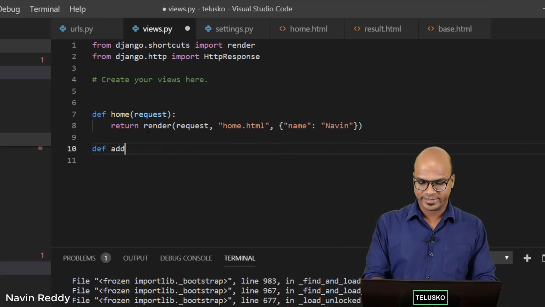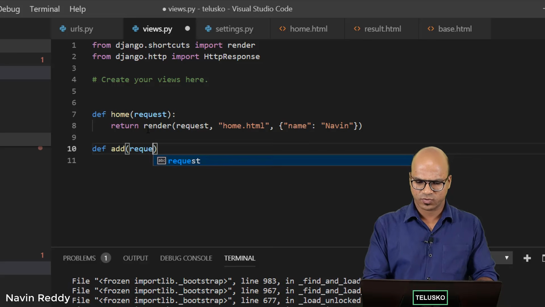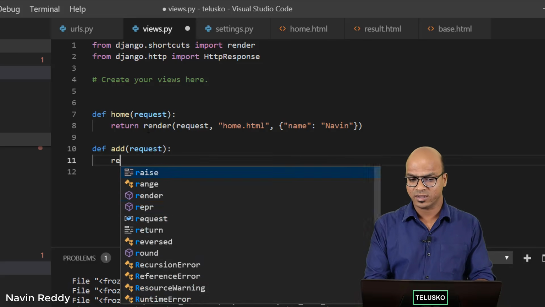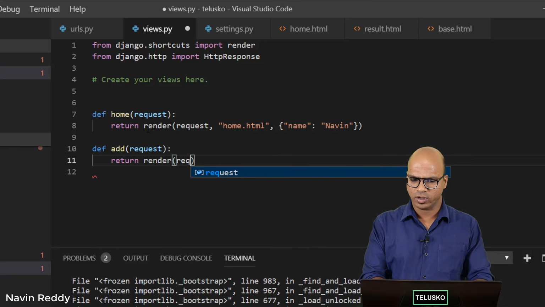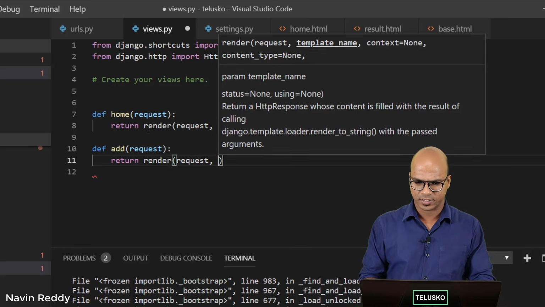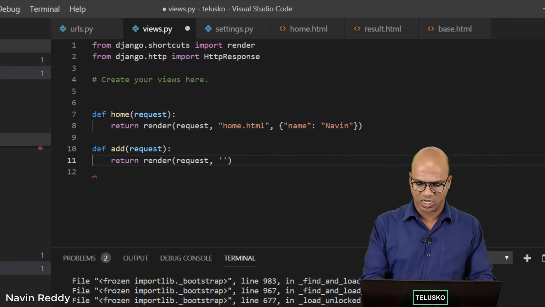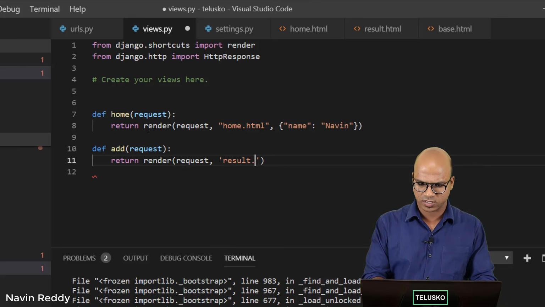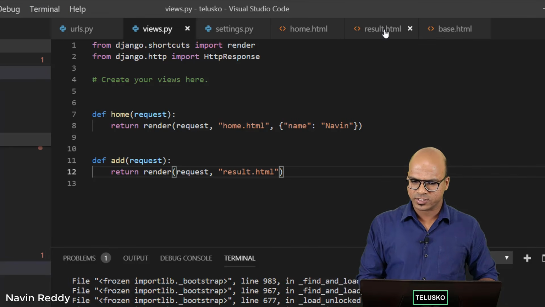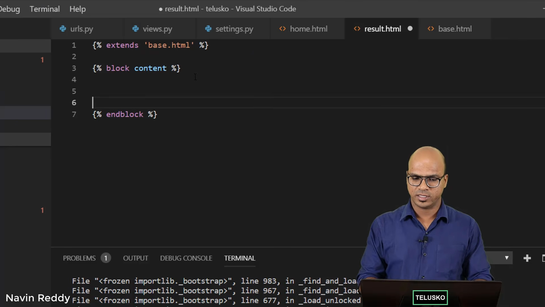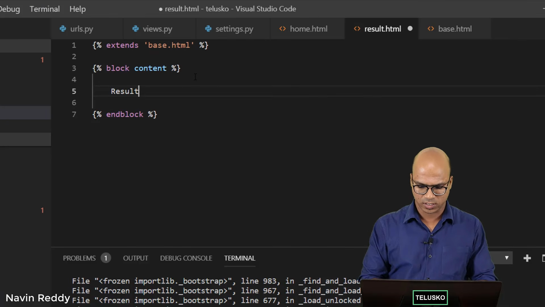So we'll say def add. It will, of course, also accept the request. And here we have to say return render. Oh, we have not created the page yet, but let's do that. So I will say request, and the page I want to create is, we have a page result.html, right? If I go back to result.html, I'm not printing anything here. So let me just print result.